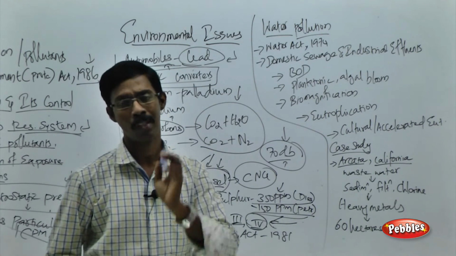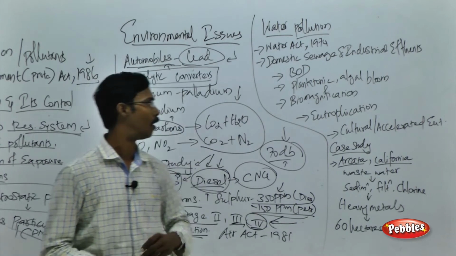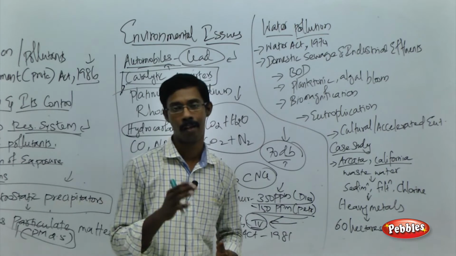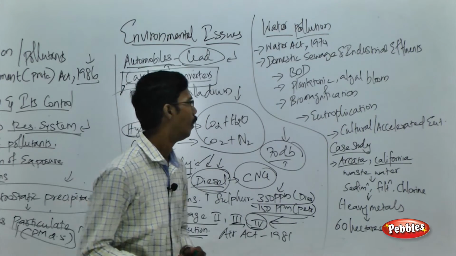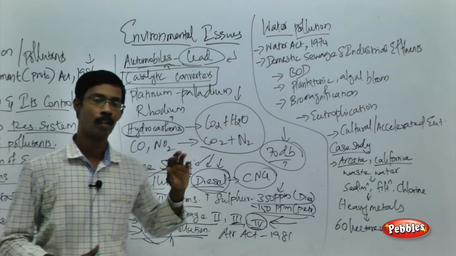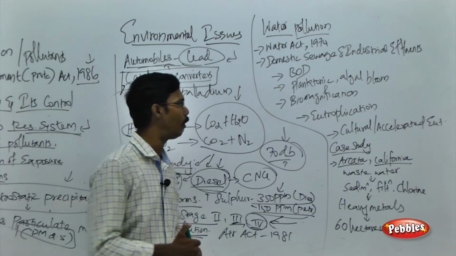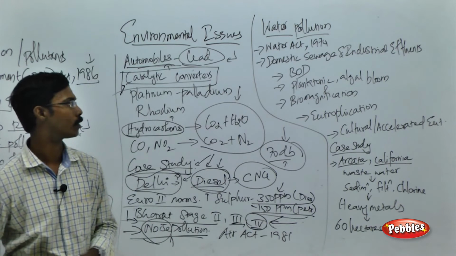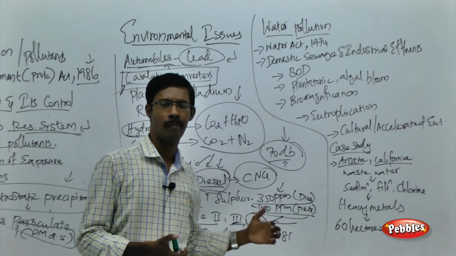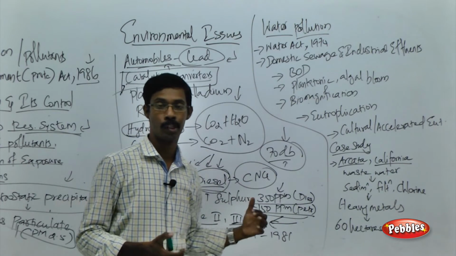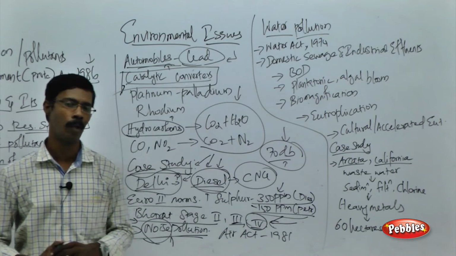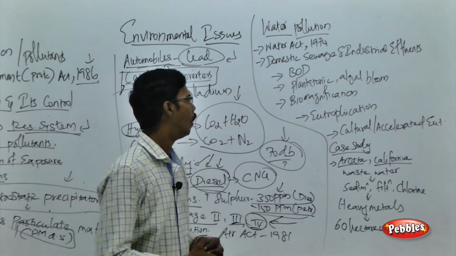To prevent and control water pollution, India developed an act called the Water Act, or Water Prevention and Control of Pollution Act, in 1974. There are two major types of water pollutants, as I told you: domestic sewage and industrial waste or industrial effluents. What do you mean by domestic sewage? Sewage developed from domestic usage that enters the water bodies can cause blockage to the water environment.